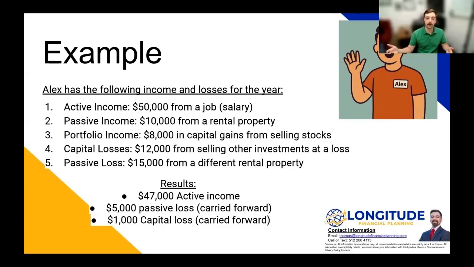And hopefully in future years, we have a passive gain and use this loss to offset it. The capital loss is similar in that way, but it came about a little bit differently. So we have an $8,000 gain and a $12,000 loss from portfolio income. Net, there is a $4,000 loss. $3,000 of that is able to be applied to our active income, and that's what's lowered our active income to $47,000 for Alex. And then that remaining $1,000 of capital loss is able to be carried forward into the future.